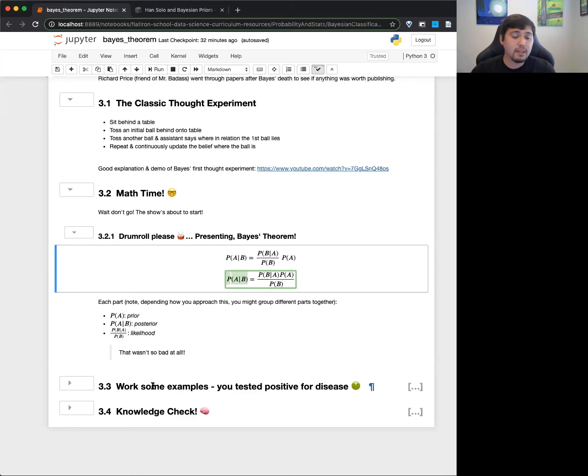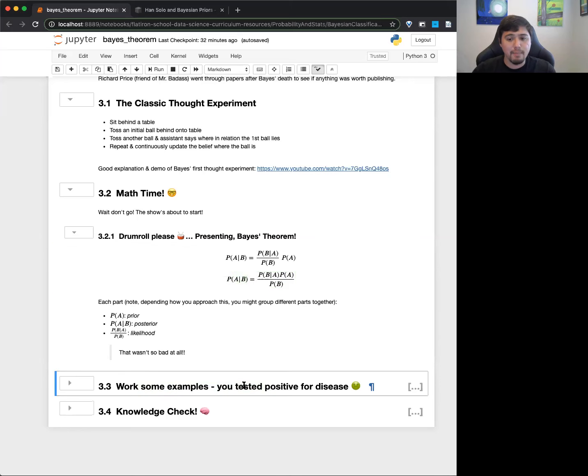And so I'm going to give a quick example of that in a second. But before I move on, does anyone have any questions or any comments about what we talked about so far with this math equation?